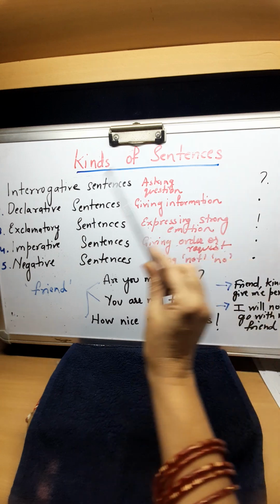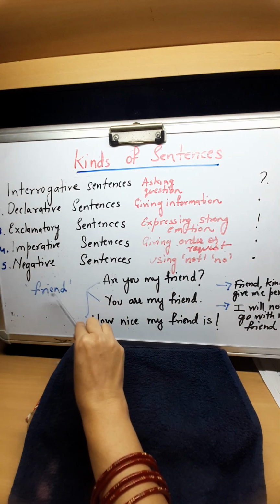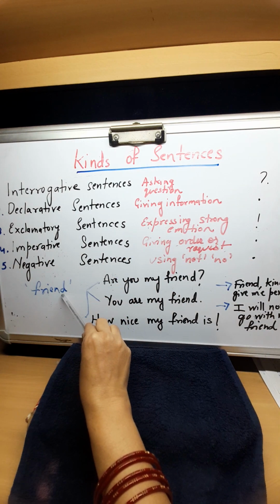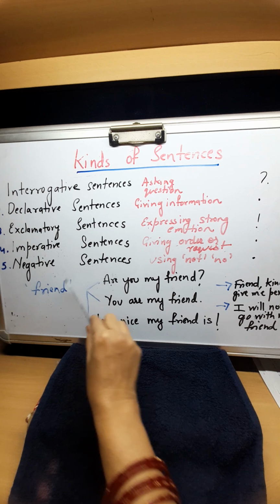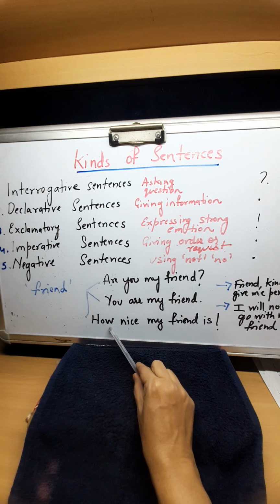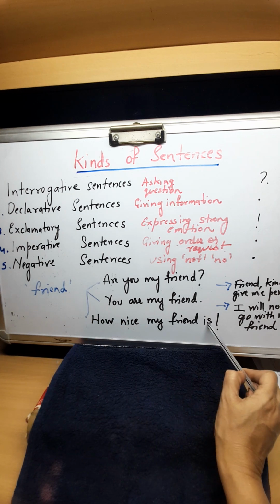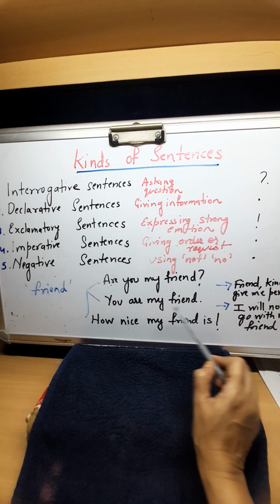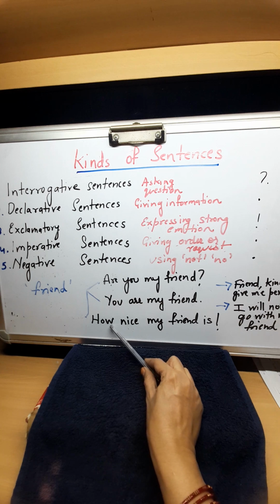Okay. Now, using the word friend, make an exclamatory sentence. So, what have we made? How nice my friend is. As I told you, to make an exclamatory sentence and to show our strong emotions, we use how, what, such kinds of words.